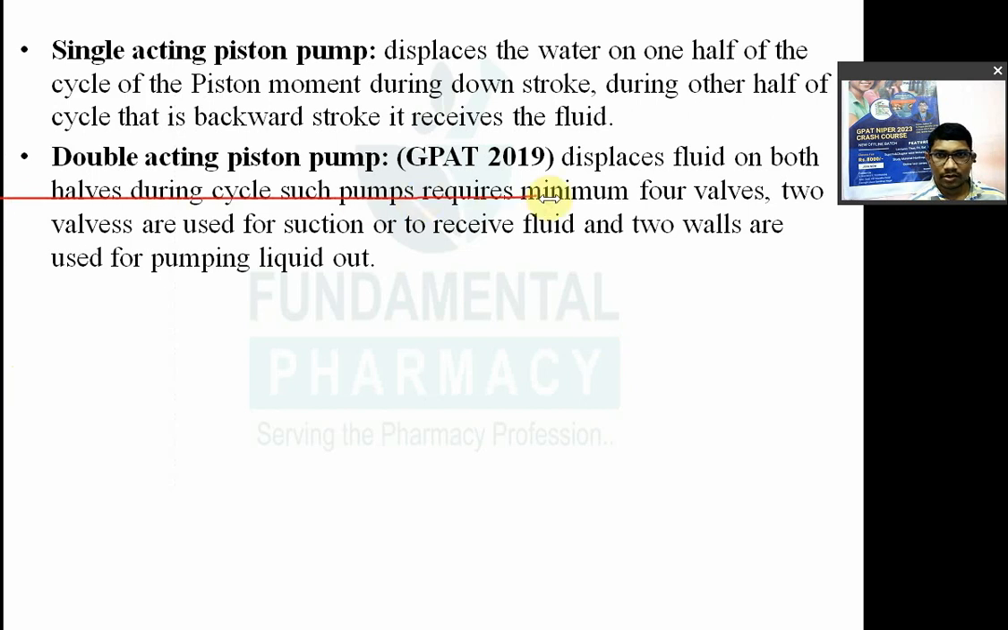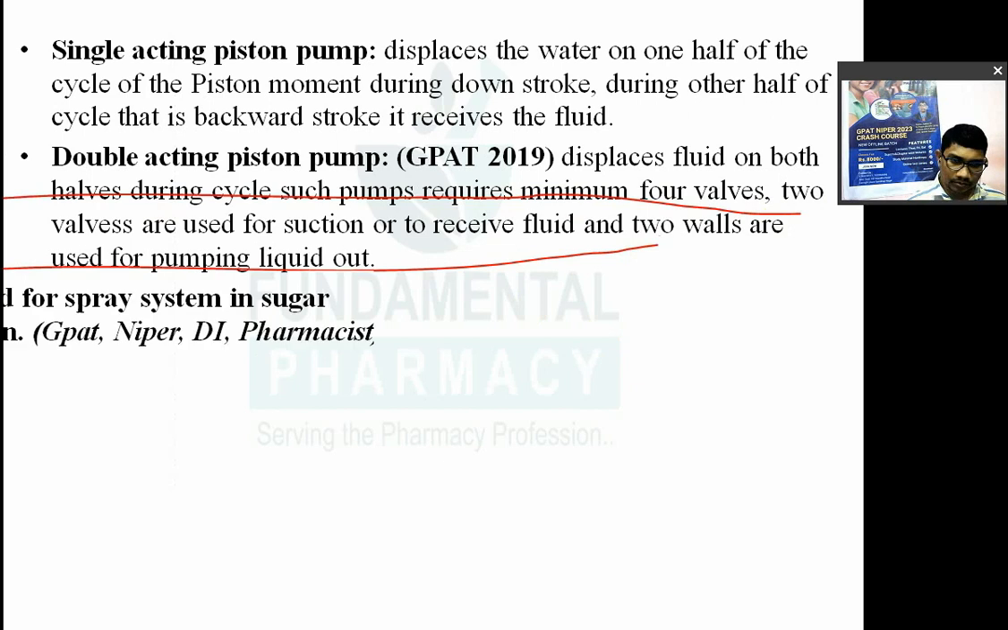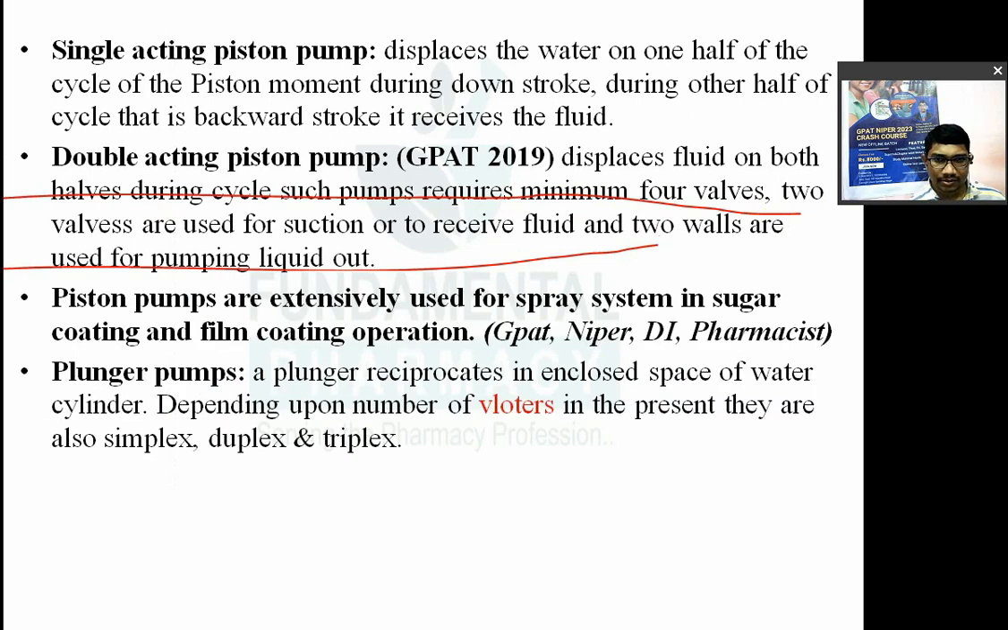Such pumps require minimum 4 valves, 2 valves for suction, or to receive the fluid, and 2 valves for pumping out the liquid. Already देखा है, piston pumps are extensively used for the spray system in the sugar coating and film coating operation of tablet.